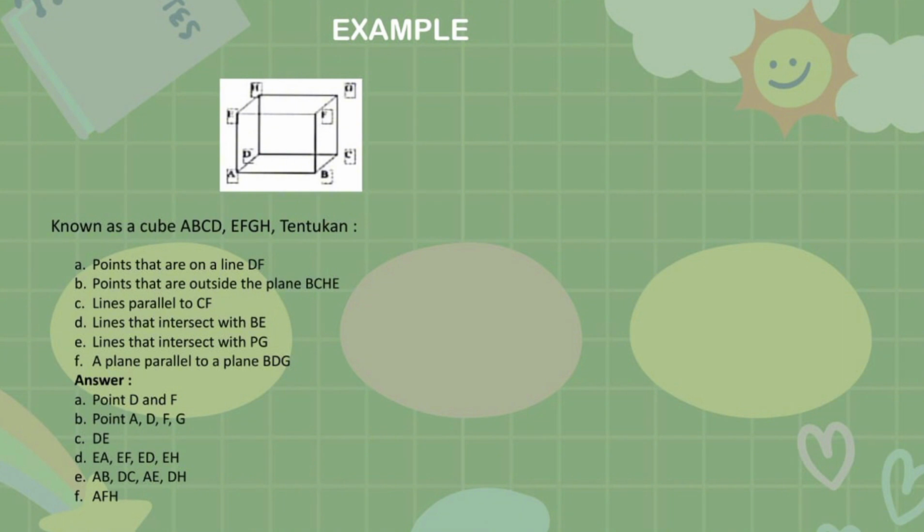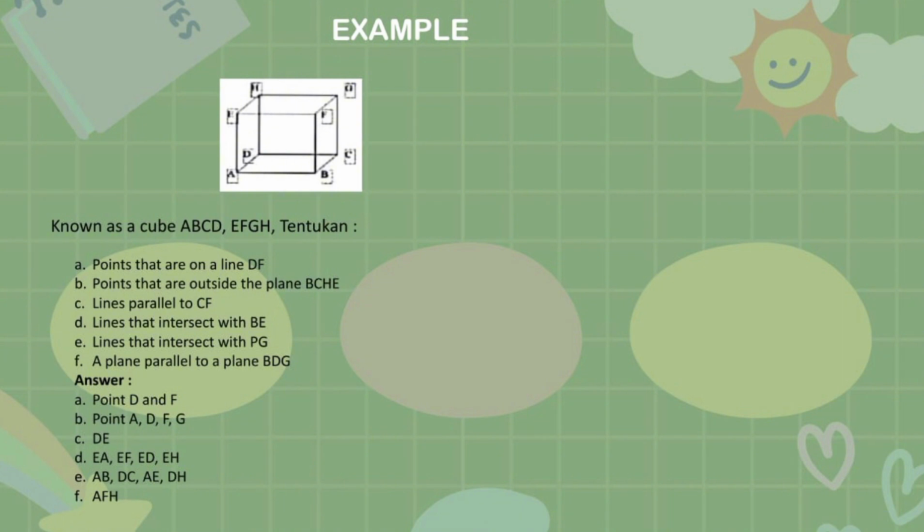Okay, the answer for points that are on a line is point D and F. The answer for points that are outside the plane BCHE is points A, D, F, and G. The answer for lines parallel to CF is DA.